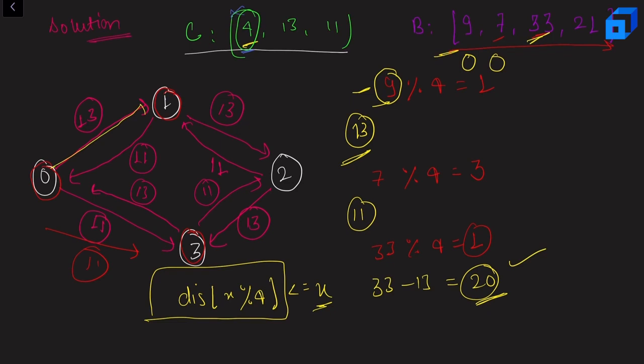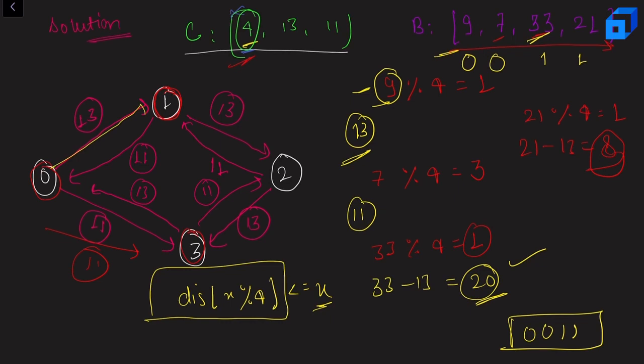Okay, now let us talk about 21. So 21 mod 4 will again be equal to 1. Now I can see that I can reach 1 using 13 values. So 21 minus 13 gives me 8, and I can create 8 using just my first coin. Okay, so I can also create our last value. So these are 1 1. So the answer for our current problem will be 0 0 1 1, right? So that's how we can proceed to solve this problem.